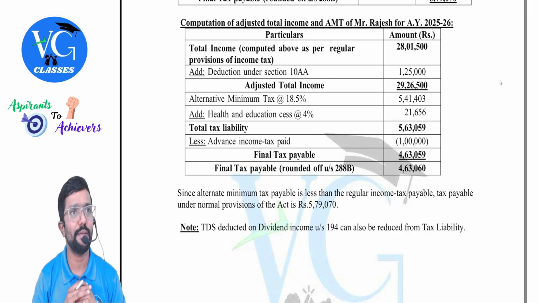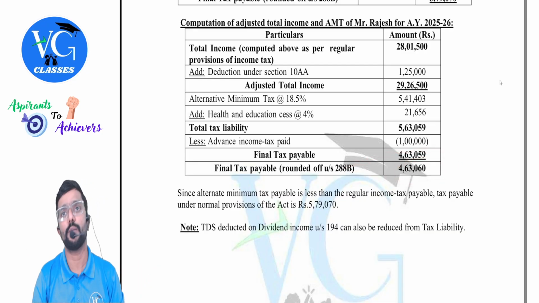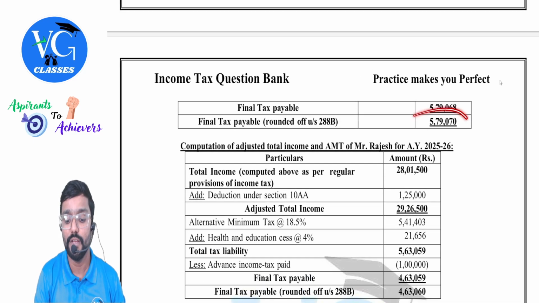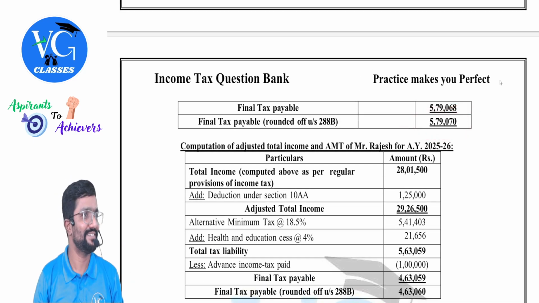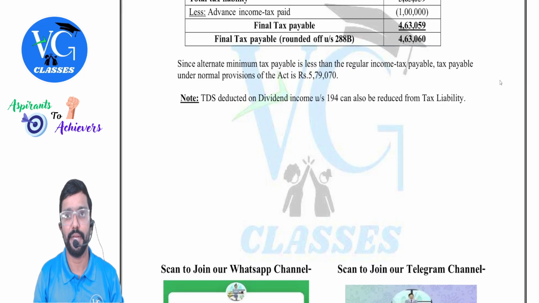Will he get any AMT credit? No. He cannot get AMT credit. AMT credit is only when this is more than tax as per normal provision. But when this is more, if you have credit, you can adjust. Question is silent about it. I cannot assume anything. So assume that entire amount has to be paid.